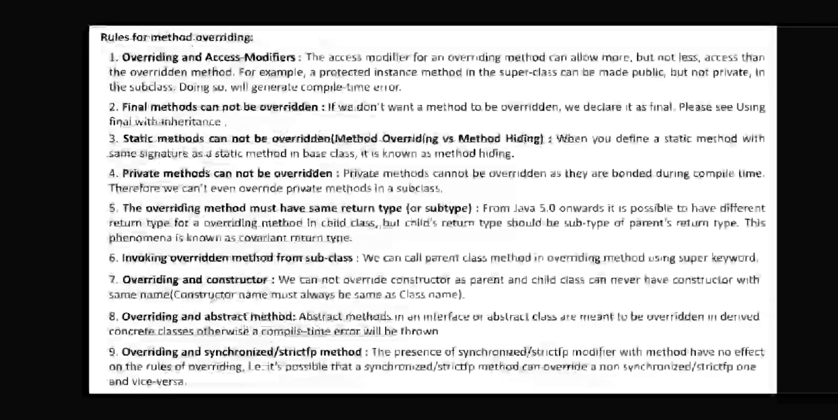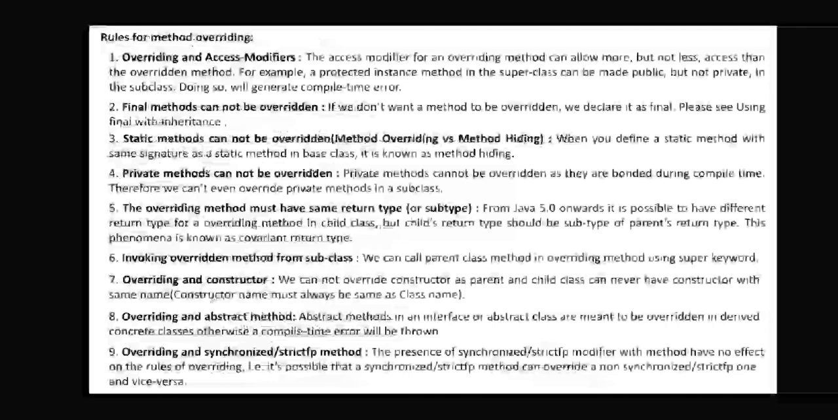These are the different rules you are going to have for method overriding. Overriding and access modifiers: what types of access modifiers are used, and which are going to be used for overriding? The access modifier of the overriding method can allow more but not less access than the overridden method. For example, a protected instance method in the superclass can be made public but not private in the subclass. Doing so will generate a compile time error.